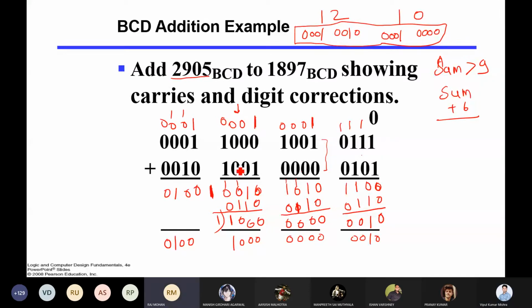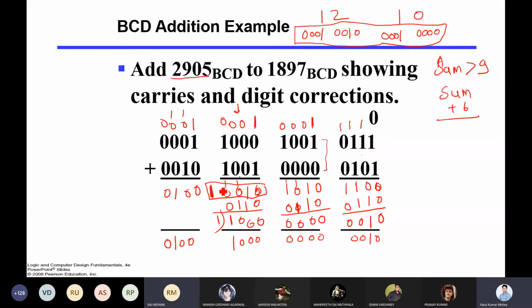No, sir. In the third case, you wrote 1001 after addition, 10010. Yes, this one. But in the previous two cases, you didn't write it because... No, once you add both of them, it will be... So here, let me start from here. Okay, sir. There is no carry, so there is no need to write it.